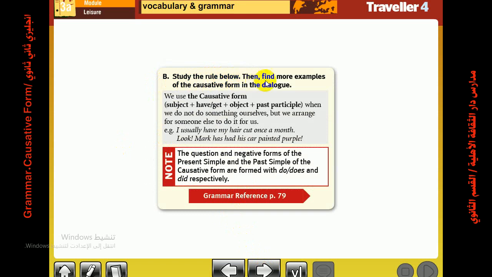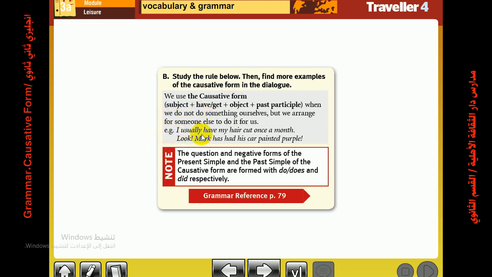Okay, now let's move to B. Study the rule below, then find more examples of the causative in the dialogue. Okay, we use the causative form, which is subject. The subject here means the receiver of the service. After that, have or get in the same verb as the original sentence. After that comes the object. Finally, the past participle, or V3. When we do not do something ourselves, but we arrange for someone else to do it for us, this is the case in which we use the causative form.